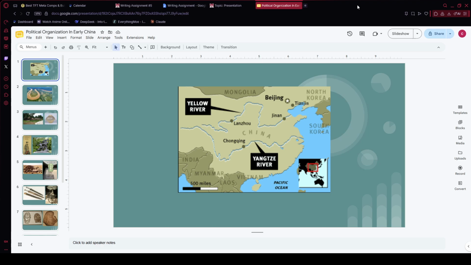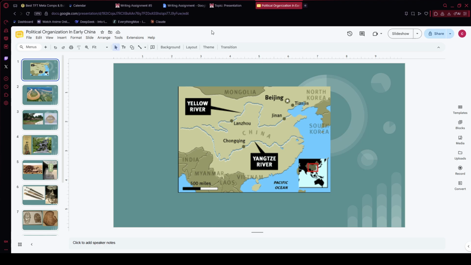Over the next few slides, I'm going to go through the geography that made this possible, then each of the three dynasties, what made their governments work, and why they eventually fell apart. Let's get into it. Before getting into the actual dynasties, though, I want to set the scene geographically because it matters a lot. Early Chinese civilization grew up around the Yellow River and the Yangtze River.